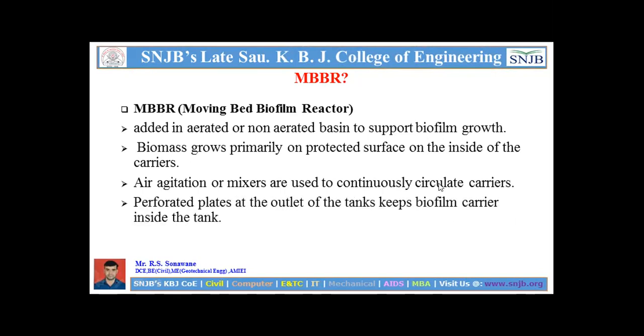A perforated plate at the outlet of the tanks keeps the biofilm carrier inside the tanks. Mostly the biofilm is provided in a particular tank where it moves continuously, and at that time they provide air agitation or a mixer to continuously circulate the carriers.